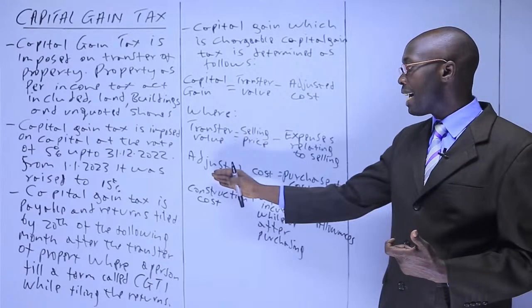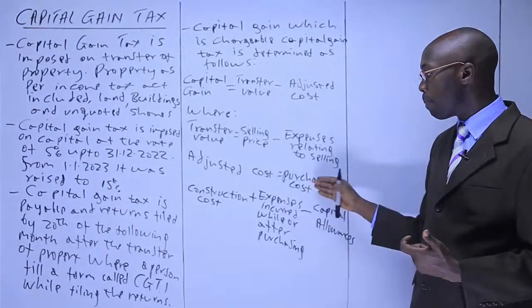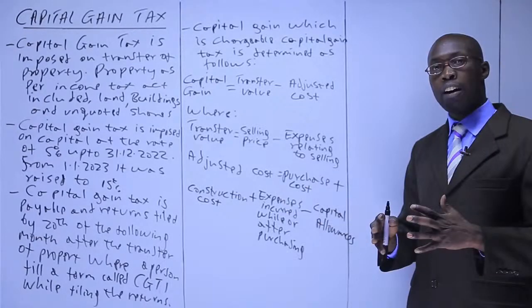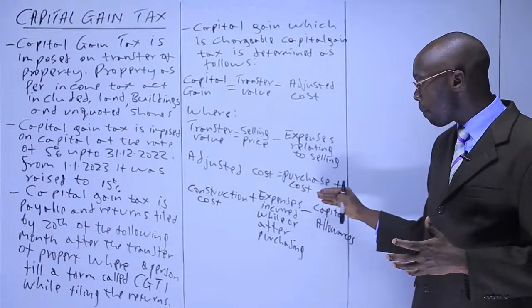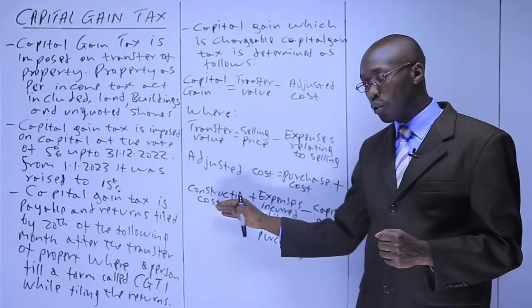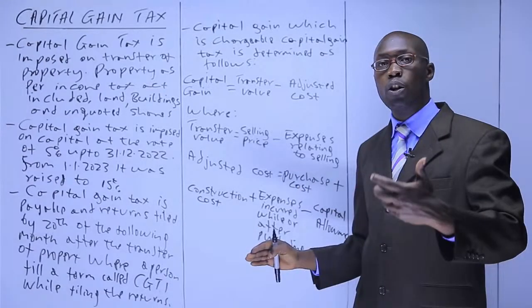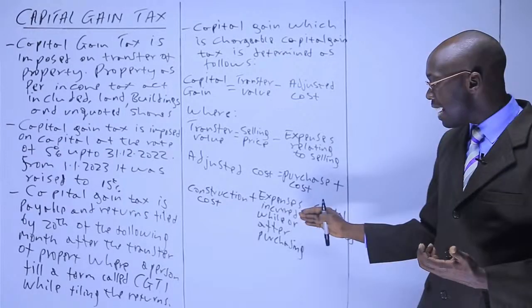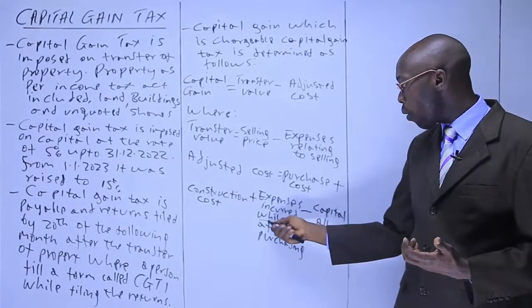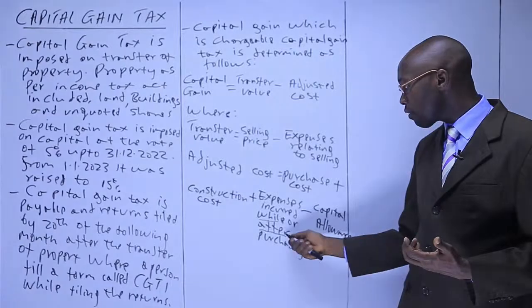Then for the adjusted cost of the property, you take the purchase cost. You could have purchased land, and the cost of purchase you put here. You add construction cost, as you could have constructed a building on that land. And then you add expenses incurred while and or after purchasing.